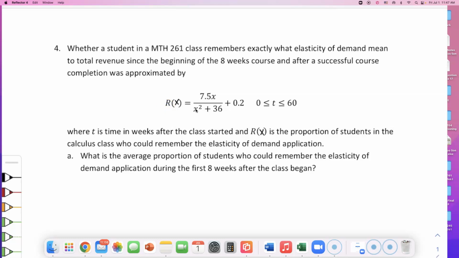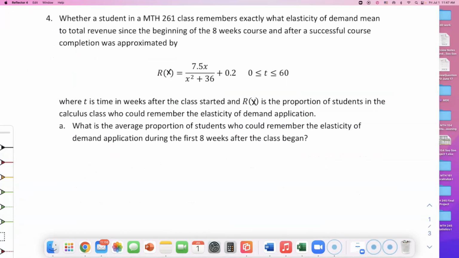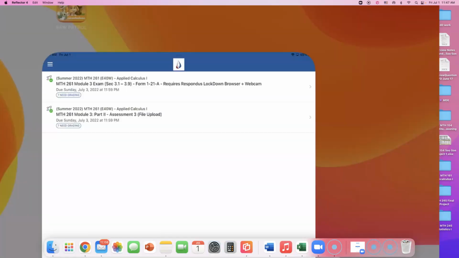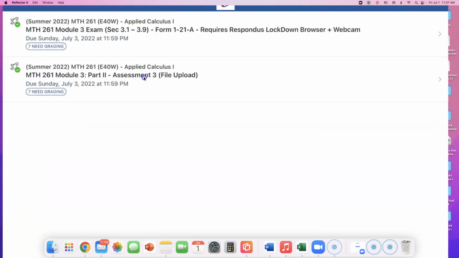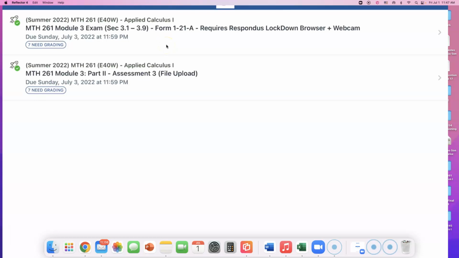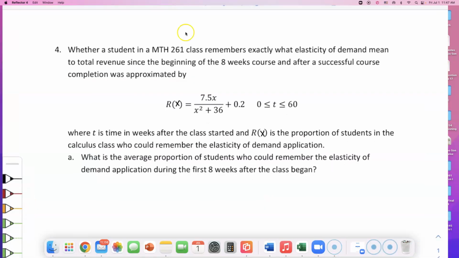All right, application quiz 4 is due this week, so I wanted to make up something similar to number 4 and go over it. I still have about 7 more exam 3s to grade, but I'll make sure to get those done this weekend, okay? But this is due this Sunday, so I wanted to finish it. The first 3 are posted on Canvas, but here's the 4th one on finding average, okay?